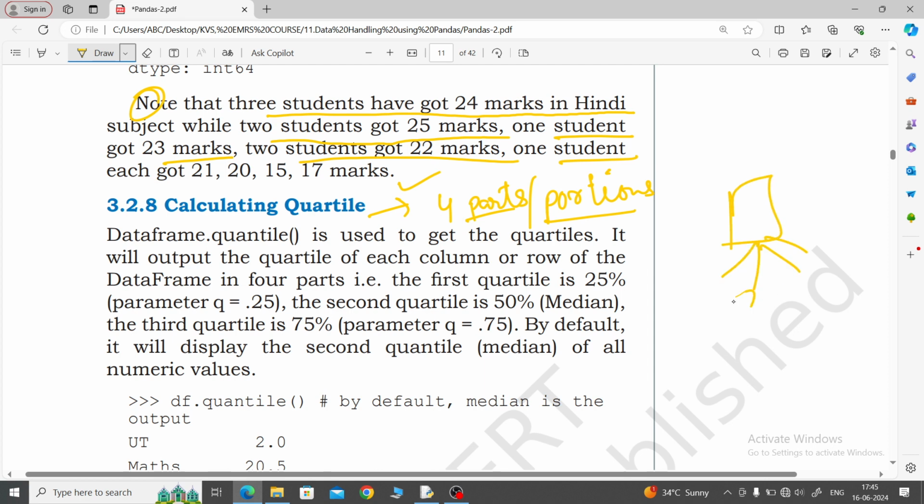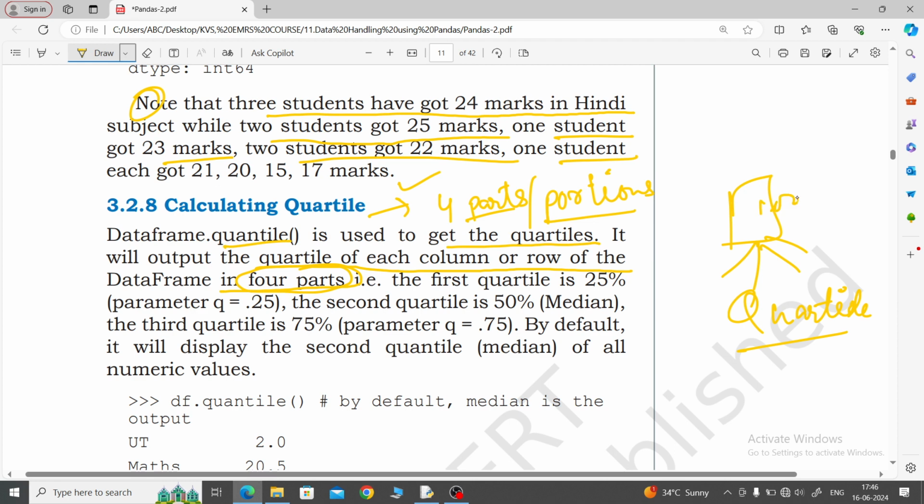That is called quartile. So quartile is a measurement name, and quantile is a method to find the quartile. The quantile method is used to get the quartiles. It will output the quartile of each column or row of the data frame in 4 parts.